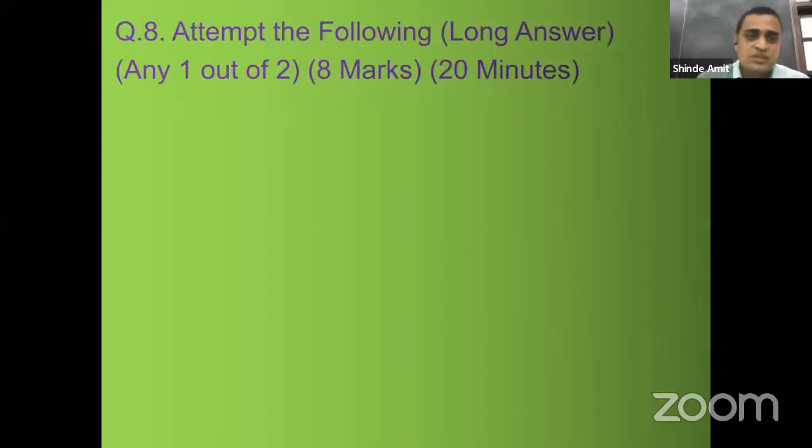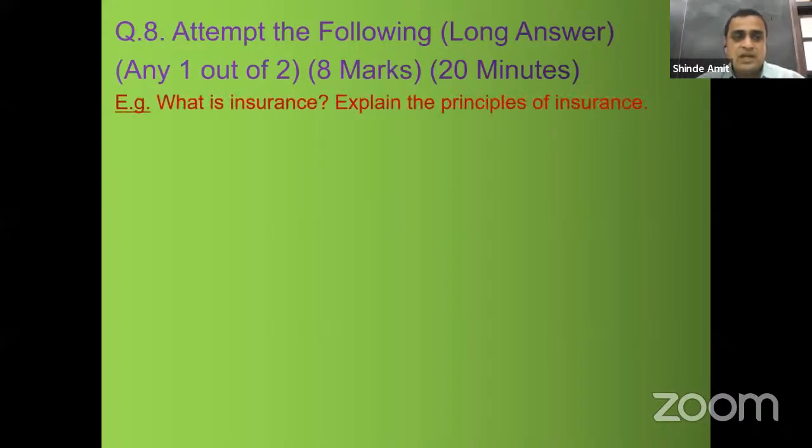Then the last question, question number 8, answer in detail. Attempt the following long answer, any 1 out of 2 for 8 marks. Here you can allot 20 minutes. If the question is what is insurance, this comes from the 4th chapter, business services. Explain the principles of insurance. This question, question number 8, will come from either chapter number 2 or chapter number 4 or the last chapter, number 8, marketing. These 3 chapters carry more weightage, and the questions will come from them.